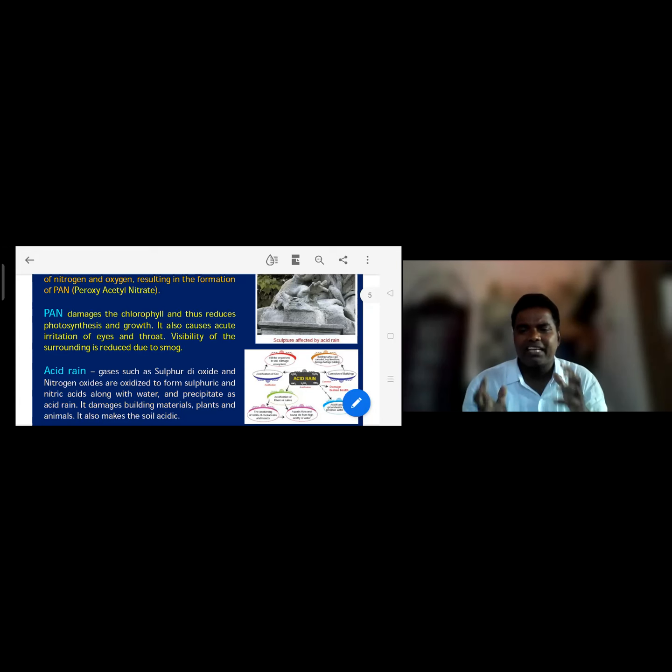For example, in India, the most polluted city is the capital, Delhi. The second is Hyderabad. In the morning you can see absurd smoke there, nothing but smoke and fog in the form of smog. In Delhi, early in the morning, people are unable to go from one place to another because of the smog in front of the vehicles. If any person is there, we can't see them, right? That is one of the important effects of this smog.